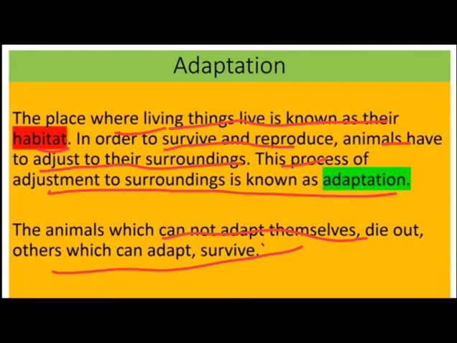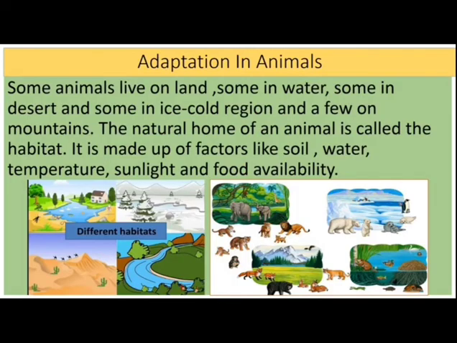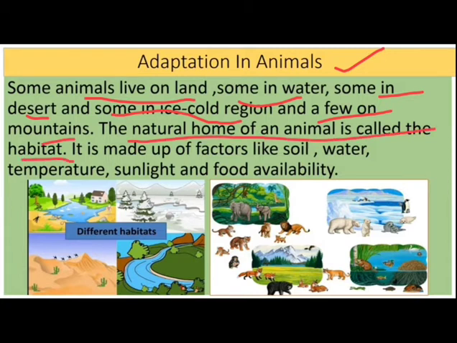So I hope it is clear what habitat is and what adaptation is. Now let's move forward. Adaptation in animals. Some animals live on land, some in water, some in desert, some in ice cold regions, and a few on mountains. The natural home of an animal is called the habitat, and it is made up of factors like soil, water, temperature, sunlight, and the availability of food. So the animals have different habitats.